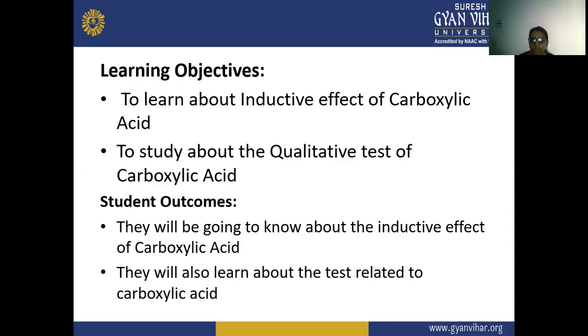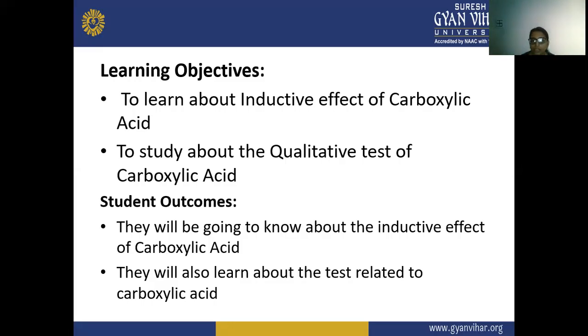If in a lab we are given a sample of any organic compound, then we have to test it to find out what this organic compound is. For example, we have to test whether it is a carboxylic acid, or an aldehyde, or a ketone, or an alcohol. For this there are different tests. We are also going to discuss the qualitative tests of carboxylic acids, amines, amides, and esters.